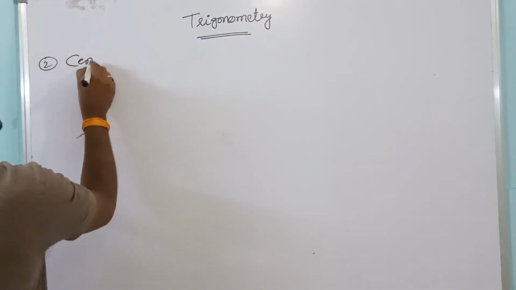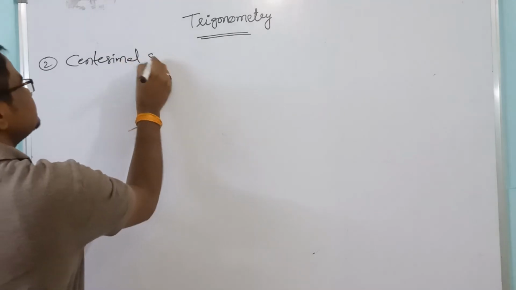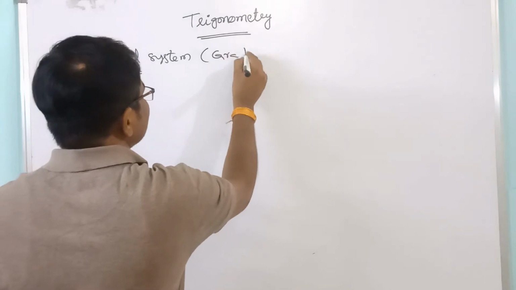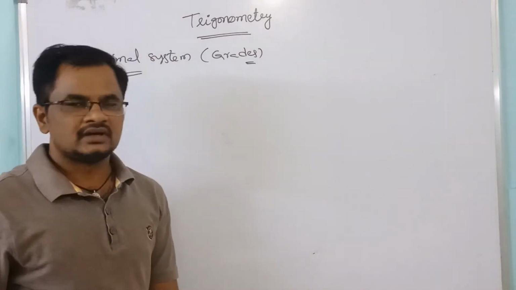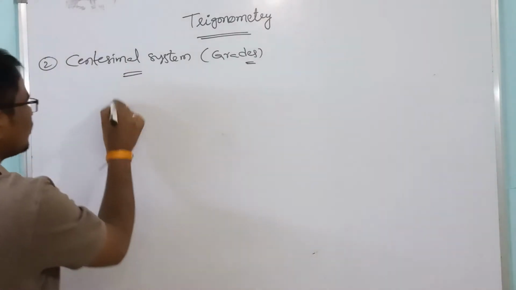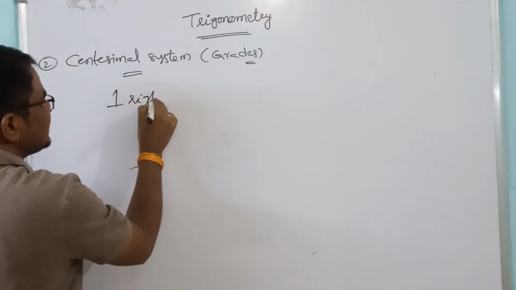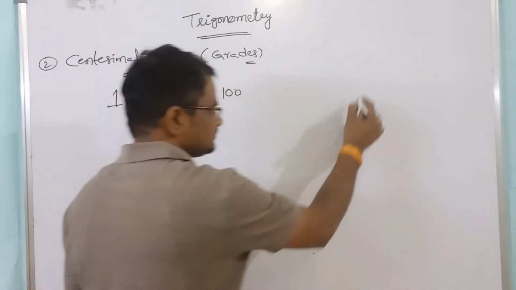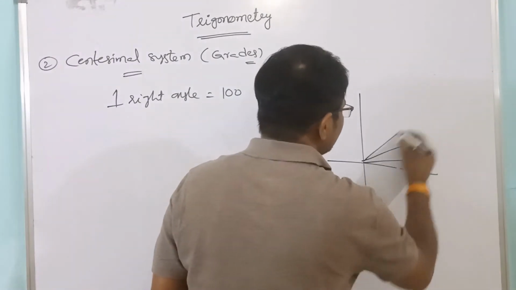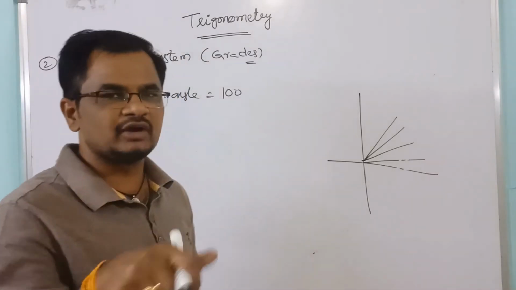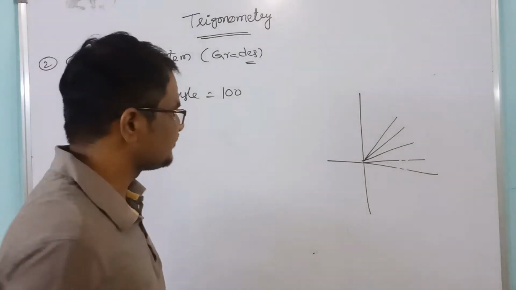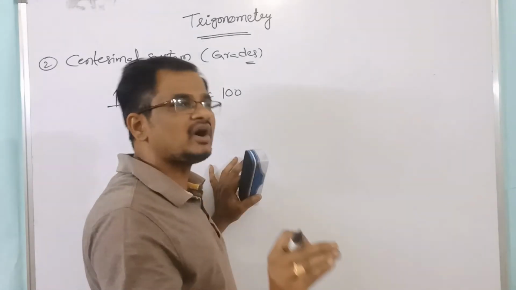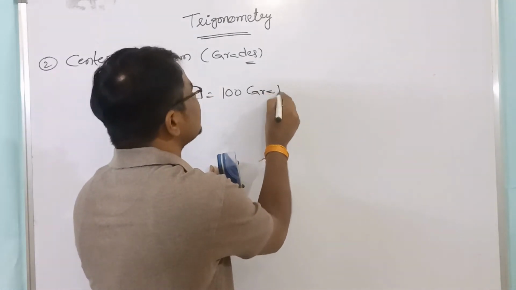Second one is the centesimal system. In this we will discuss grades. Now, in this also, one right angle is divided into 100 equal parts. One right angle is divided into how many parts according to the centesimal system? 100 equal parts, and each part is called a grade, meaning 100 grades.